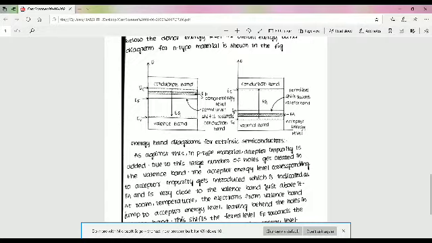This is indicated as ED, the donor energy level, and its distance is 0.01 electron volts below the conduction band. ED means donor energy levels. And in germanium, it is 0.05 electron volts below the conduction band in silicon.